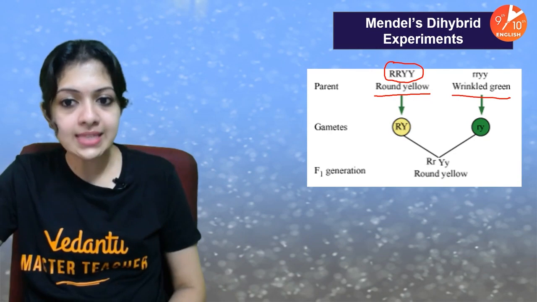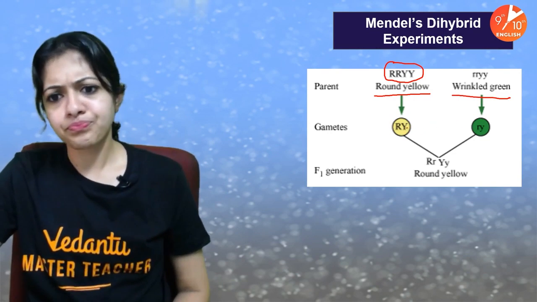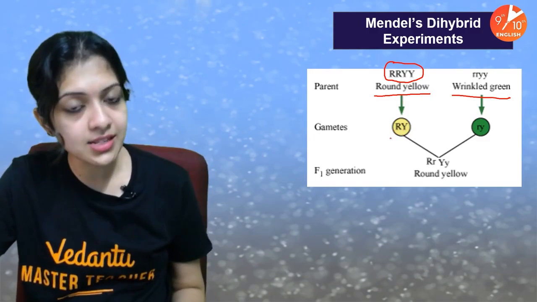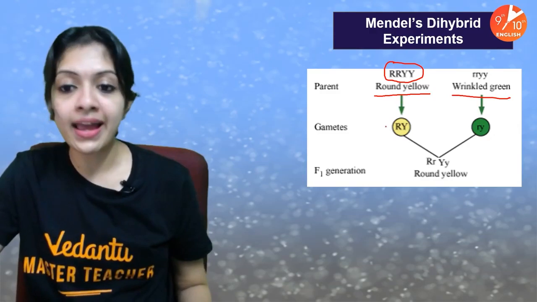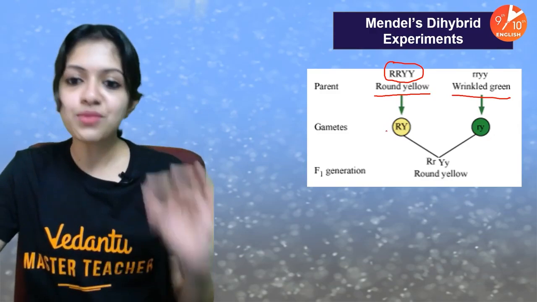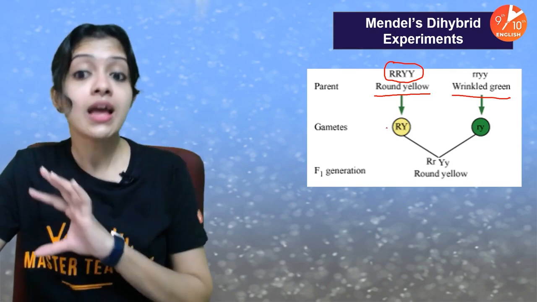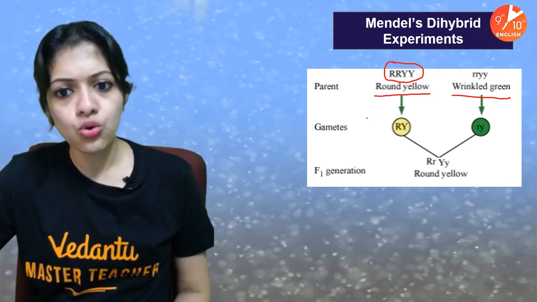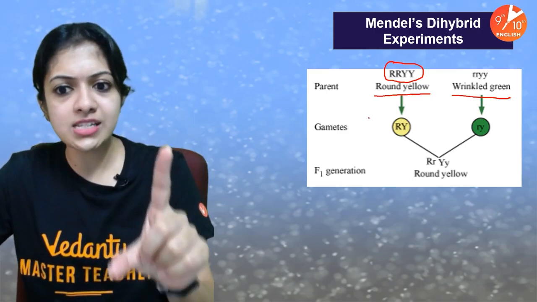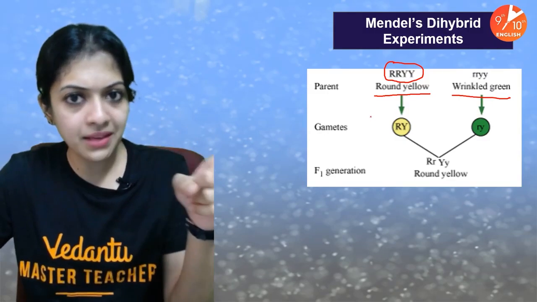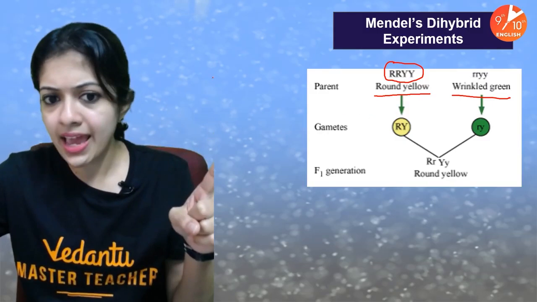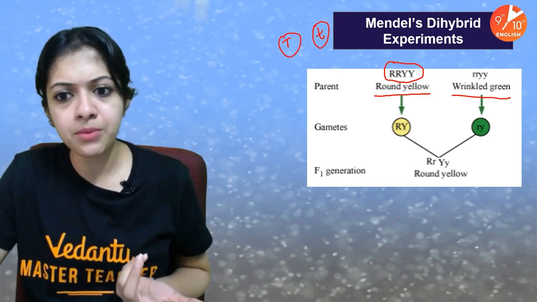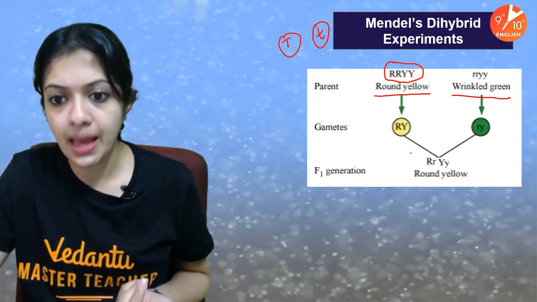When they produce gametes, this is how you would find it. Now, children, listen to me very carefully. In my last 7 years of experience, this is the point where I have seen children getting most confused. When I was a student, this was also the point where I used to get most confused: formation of gametes. Didn't I tell you that a gamete would consist of only one letter? In the monohybrid cross, didn't we say it would be only capital T or small t in a gamete? Why has ma'am written R and Y inside one single gamete?